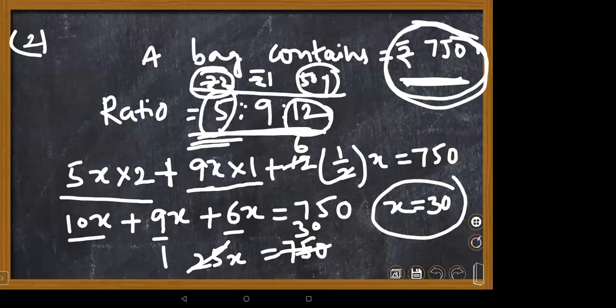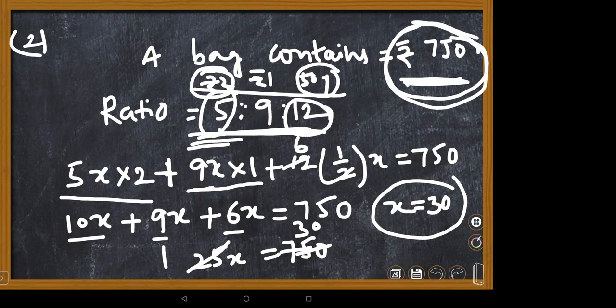The same way for 50 paise coins, 12 threes are how much, children? 36. 12 threes are 36. 36 means 360 coins of 50 paise, children. Please, do you understand, children, how I am supposed to do this?